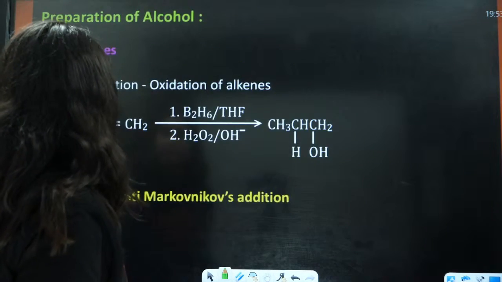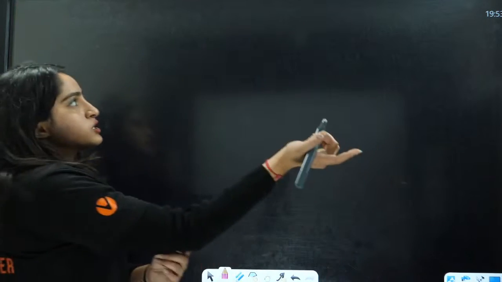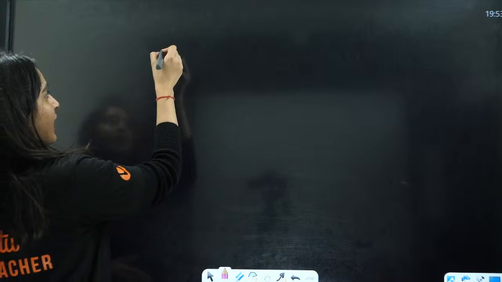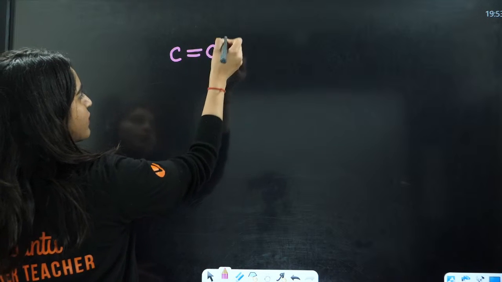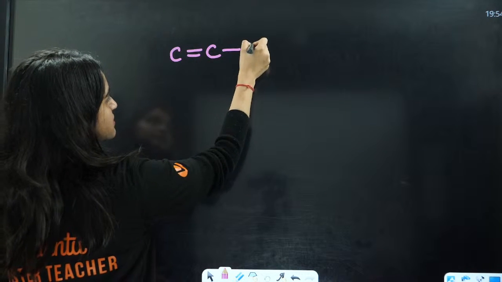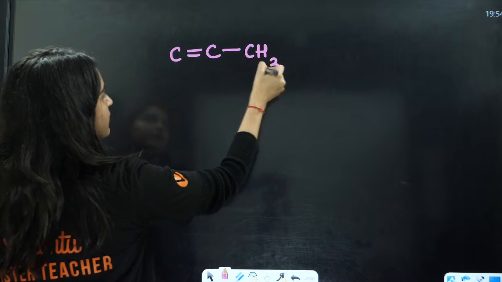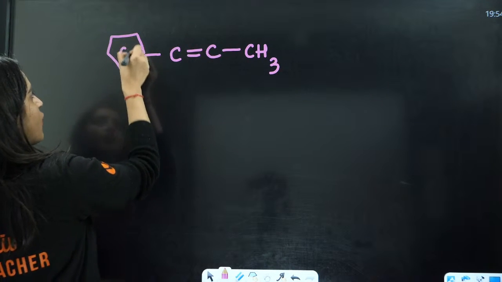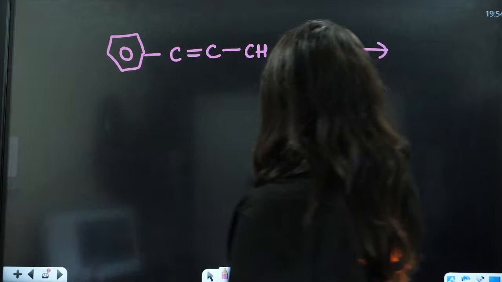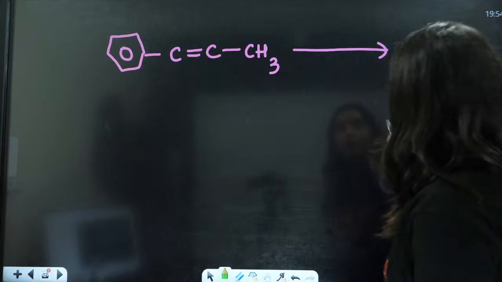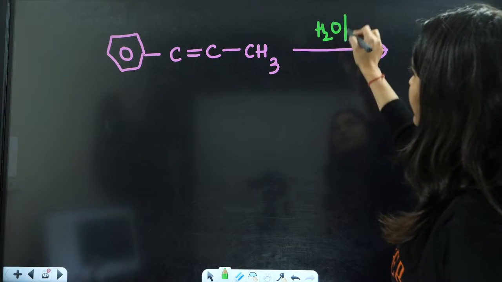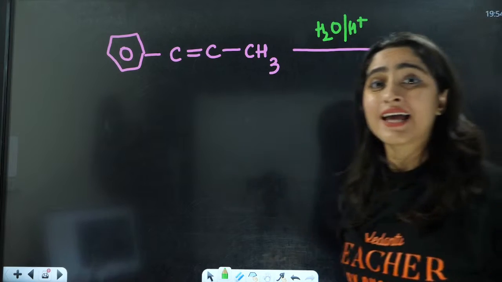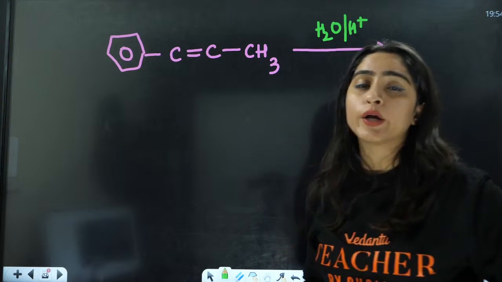So now let us see what is the important part here. I am going to draw a reaction for you, that is C double bond C, with CH3 and then this one. Now tell me, what is going to be the product for acid catalyzed hydrolysis?